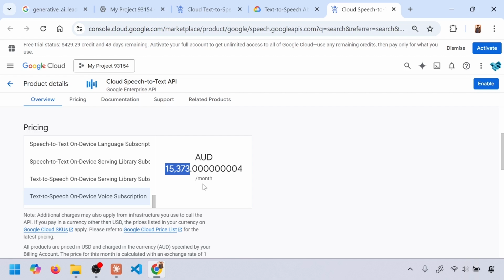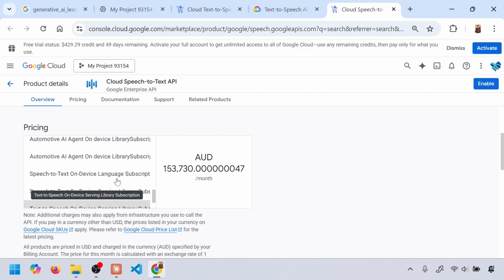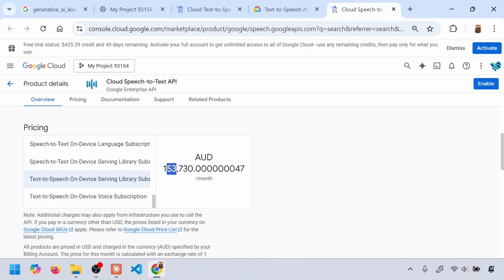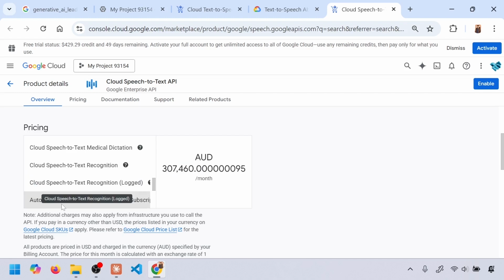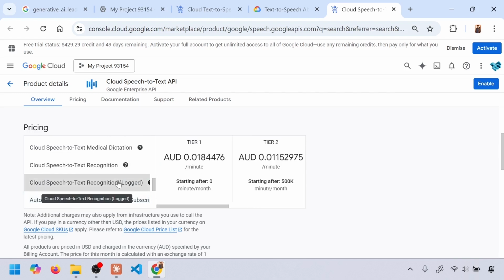You're downloading something and running it on device, on the edge. This is for privacy reasons or systems which are not connected to the internet, for security reasons or some other reasons. So the cost is pretty high for such kind of services. As you can see, it is hundreds of thousands of dollars. Anything with on device, the cost is pretty high and it is per month. And these are on the cloud, speech to text.